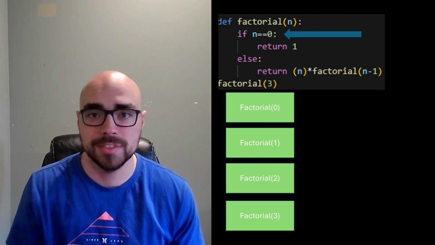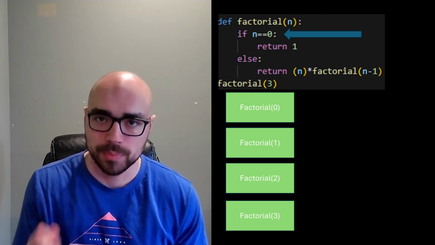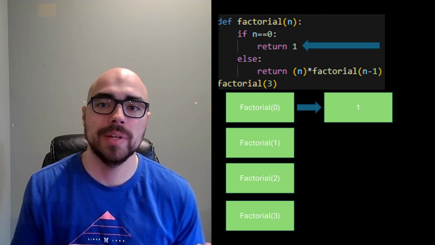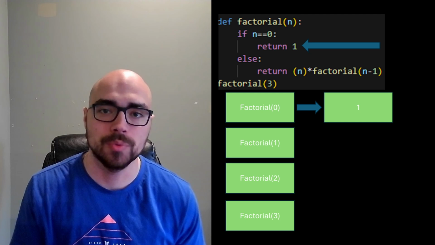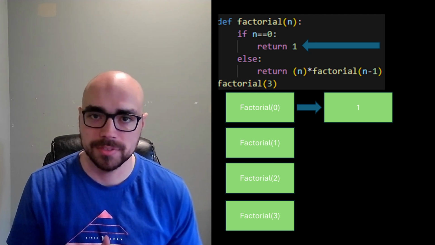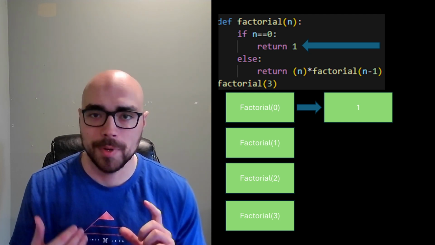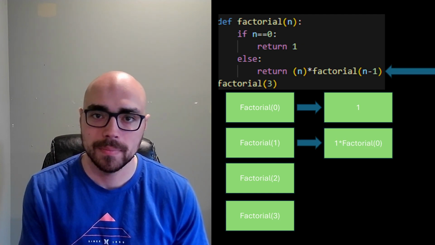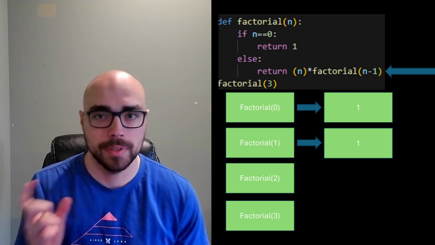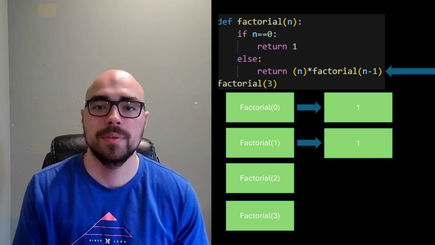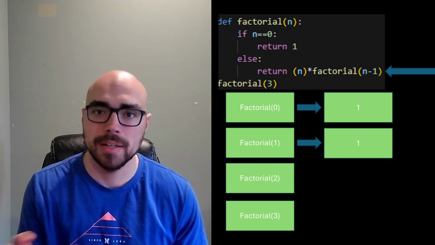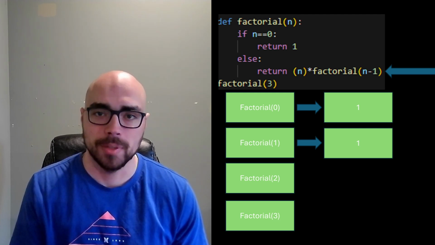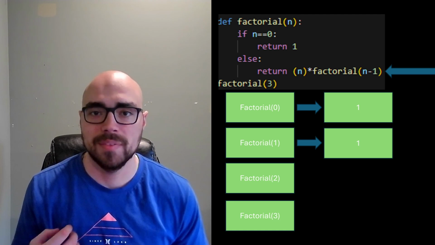And so we hit 0, and that value is 1. So factorial 0 equals 1. Then we can backtrack to reevaluate the functions we have on our stack. And so when we go back to do our calculations, we go, okay, factorial 1 is 1 times 1, which is factorial 0, is 1. We do that calculation. And then really what we're doing is evaluating that else statement that has n times factorial n minus 1 that's stored in memory on our stack. And we evaluate those in order.